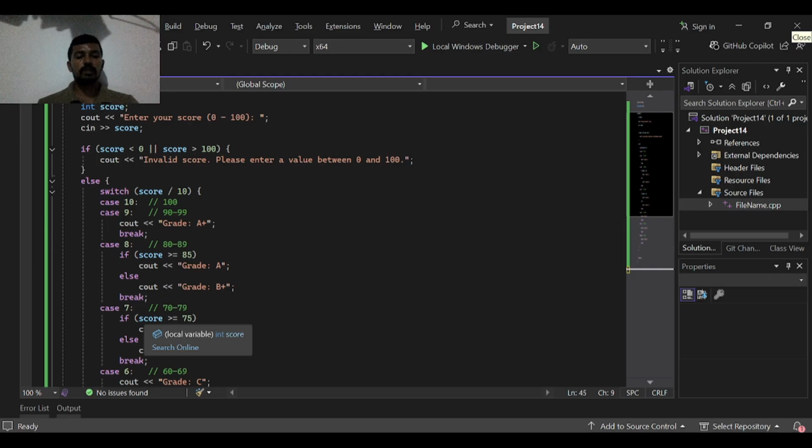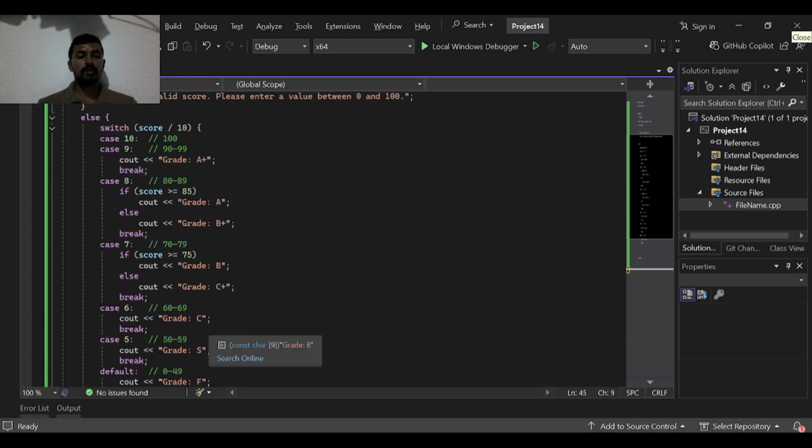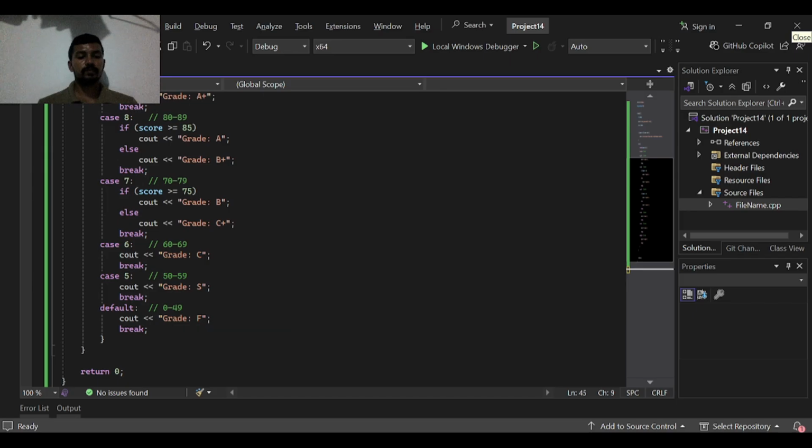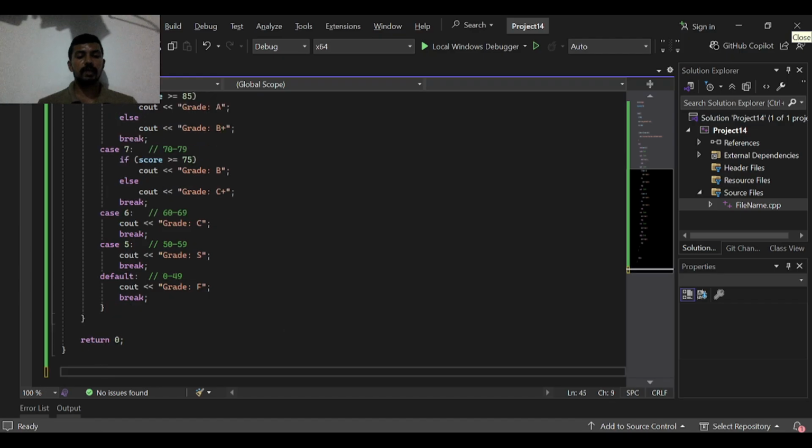If the score is between 70 and 79, if it is 75 or more, the grade is B. If it is less than 75, the grade is C+. If the score is between 60 and 69, the grade is C. If the score is between 50 and 59, the grade is S. For any score less than 50, the grade is F, which means fail.